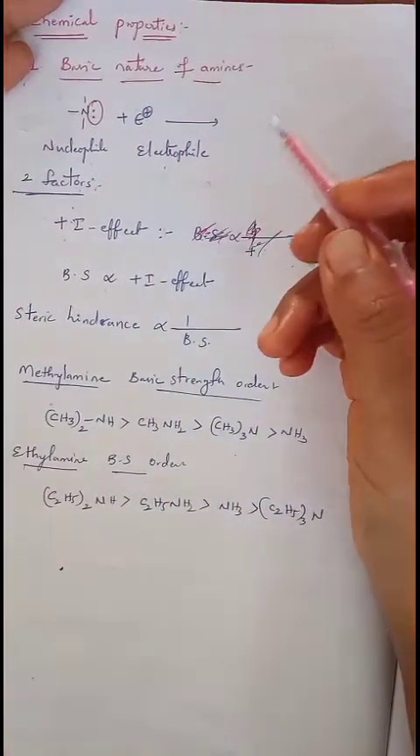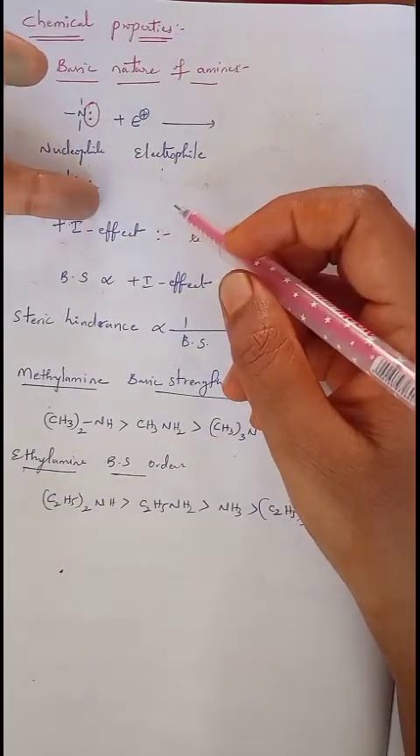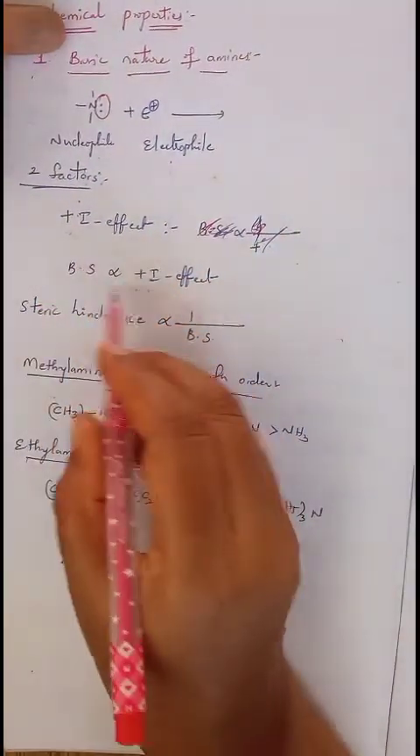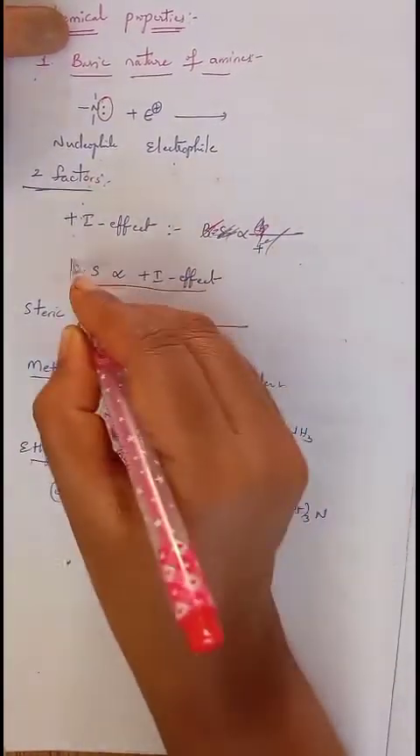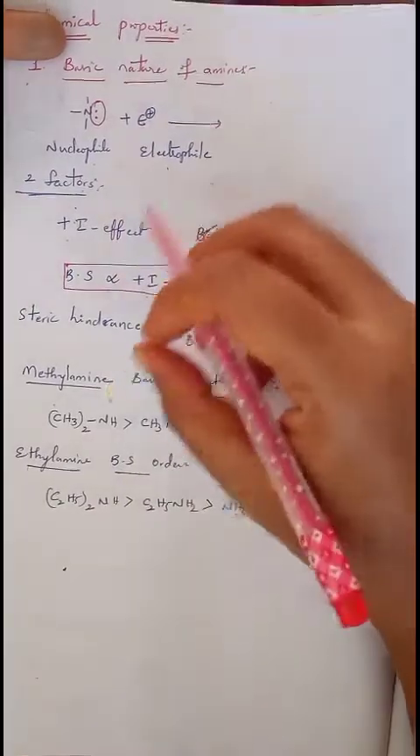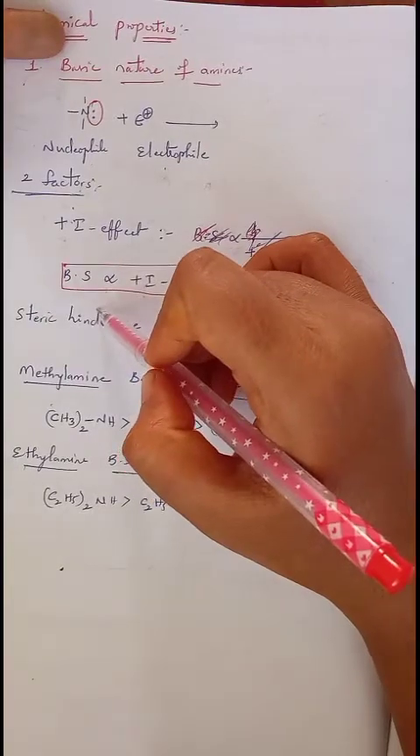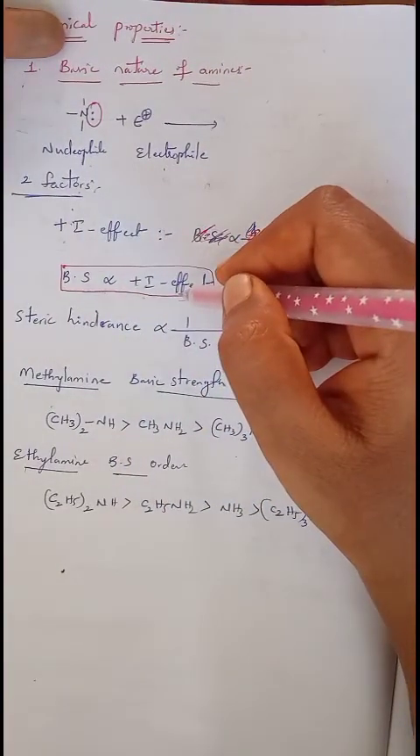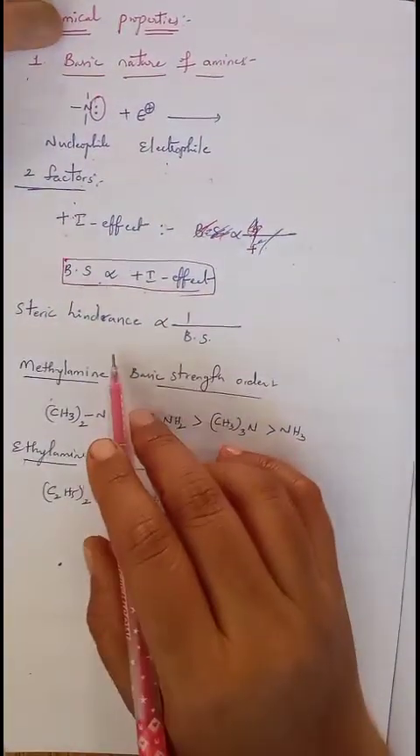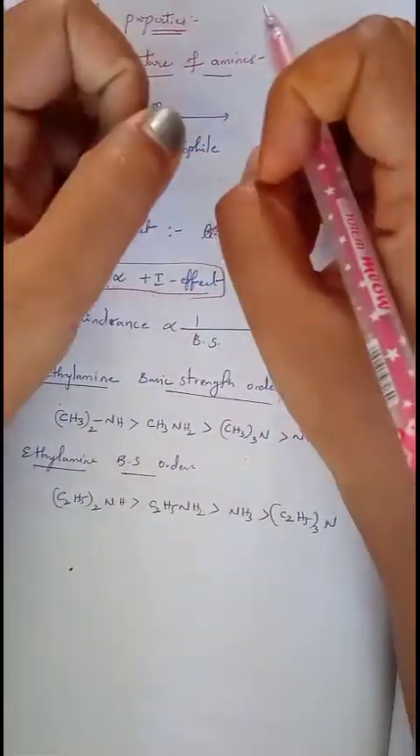Okay, there are two factors which can influence the basic nature of amines. First one is positive inductive effect. Next one is steric hindrance. Positive inductive effect and basic strength are always directly proportional to each other. Once the number of positive inductive effect groups increases, automatically the basic strength also increases. Next, steric hindrance. Steric hindrance is nothing but the presence of bulky groups on the nitrogen atom of the amine.